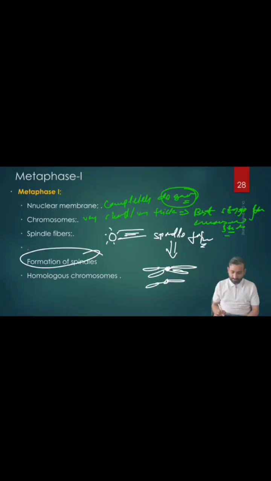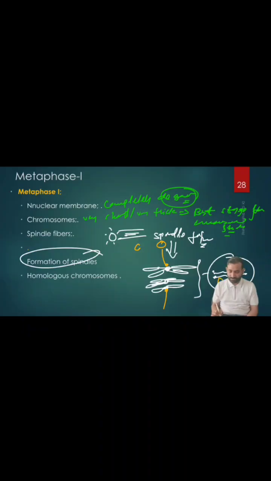So the formation of spindles completes, and the homologous chromosomes on both sides, it is same like that of the mitosis. If you remember, the spindle fibers attach on this side, spindle fibers attach on this side. This is my centromere. So in the metaphase stage, what happens? All the chromosomes arrange in the equatorial plane. But the difference is what? They arrange in two layers. In the mitosis, they arrange in a single layer. In the meiosis, they arrange in a double layer, right?